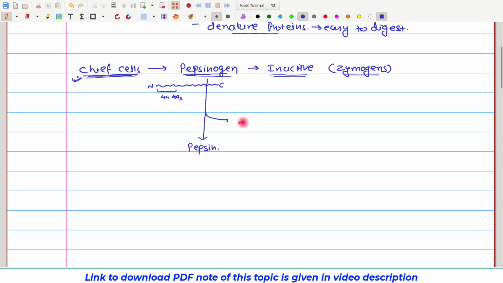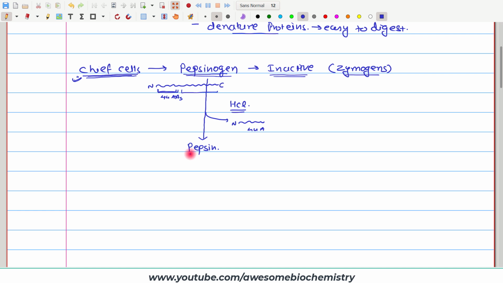Initially, hydrochloric acid carries out this function. It removes this fragment of 44 amino acids from the N-terminal. Right. So, the remaining polypeptide is known as pepsin, and it is the fully active form, right.